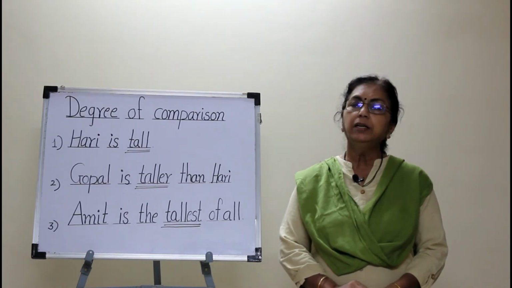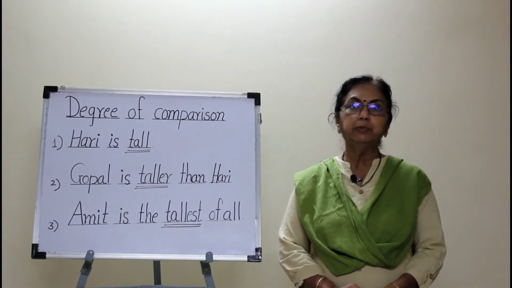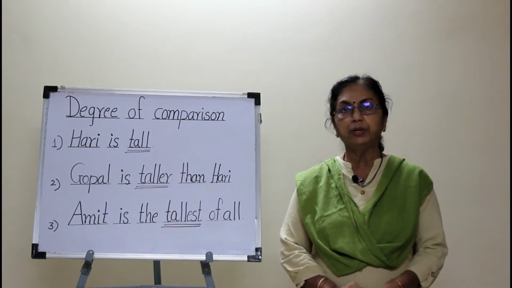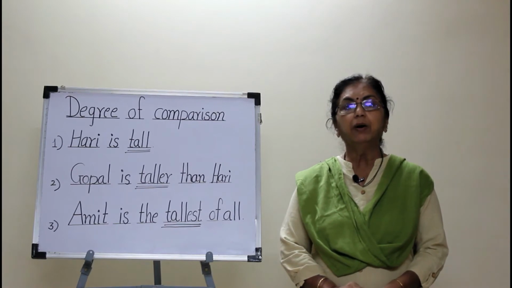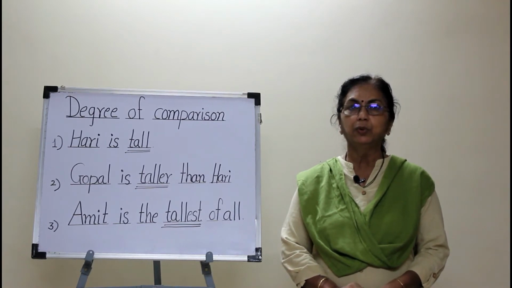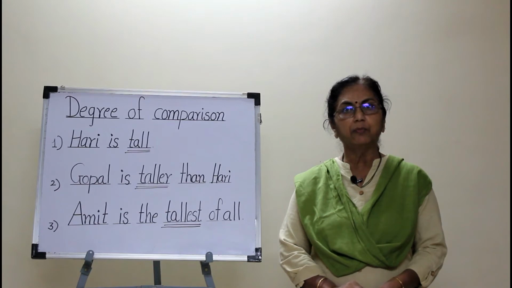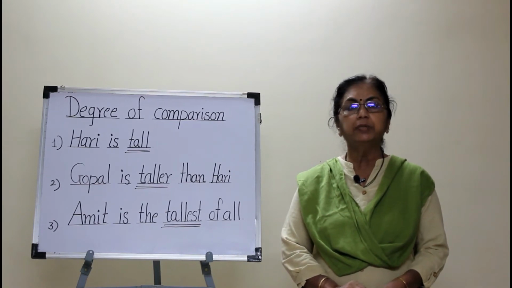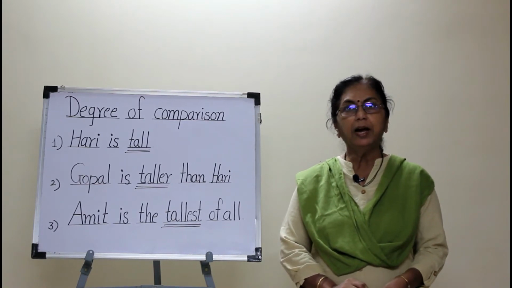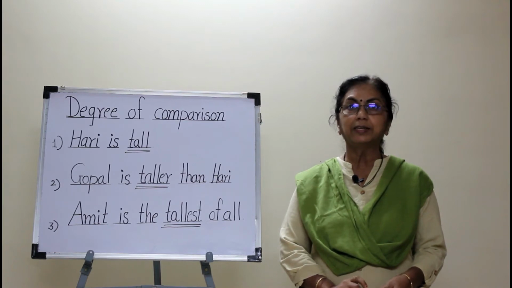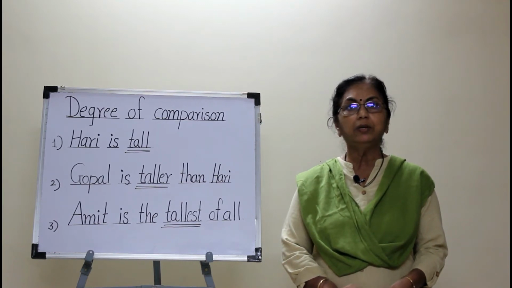We are learning about adjectives. We have already learned the types of adjectives. In the previous video, we learned about the formation of adjectives, how adjectives are formed from nouns, verbs and other adjectives. An adjective is a word that describes a noun. It tells the quality of a noun.